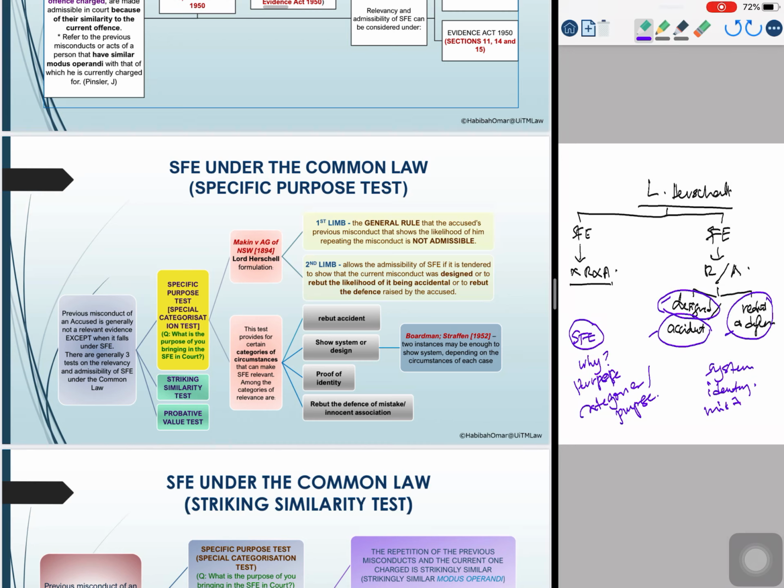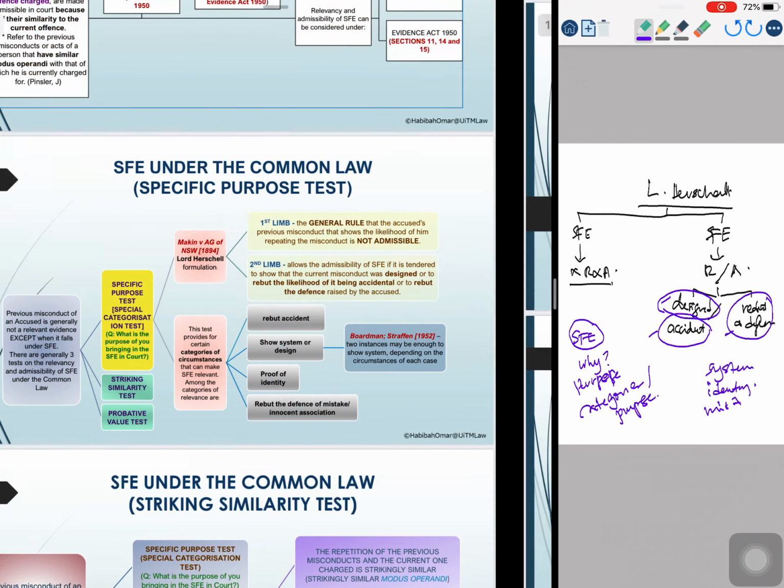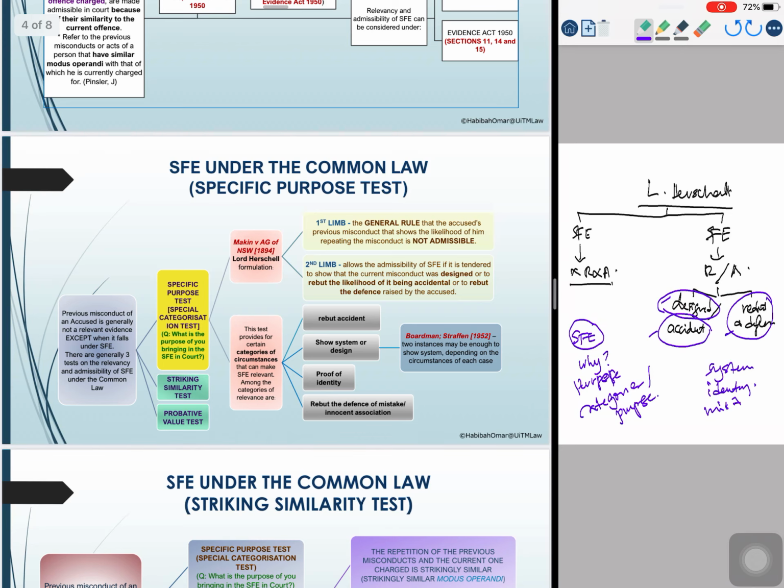What is the purpose of you bringing in the similar facts evidence? If the purpose is to show the existence of a system, for example, then the evidence can be tendered.